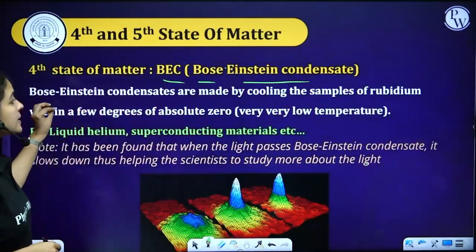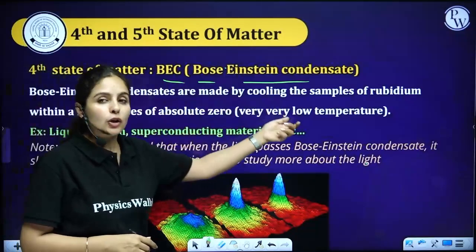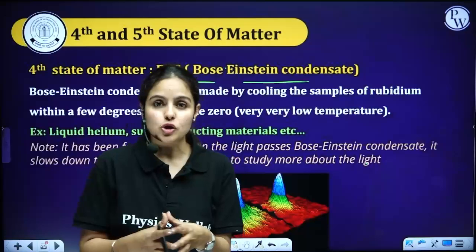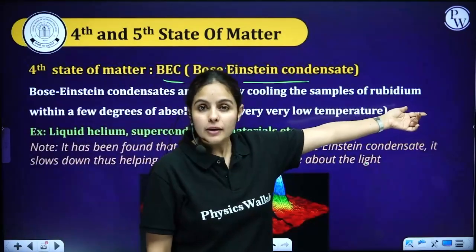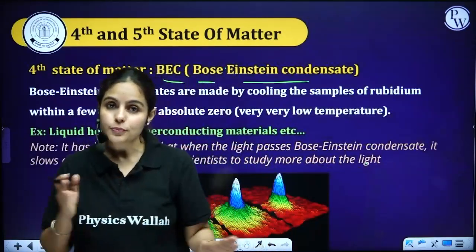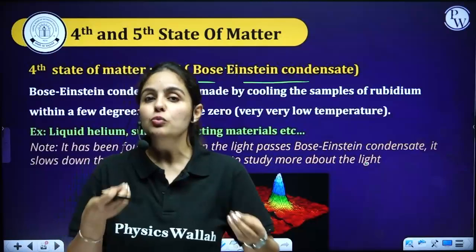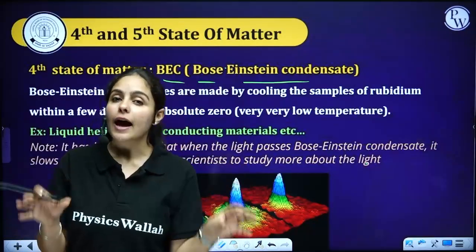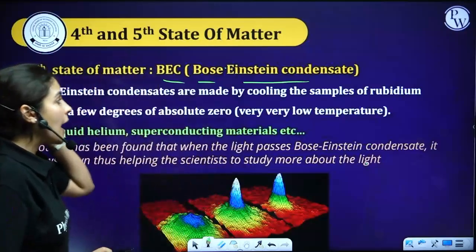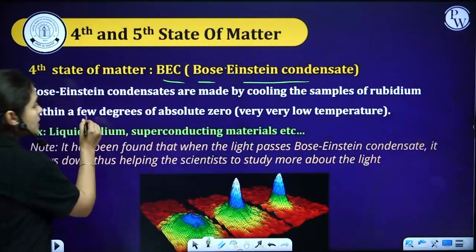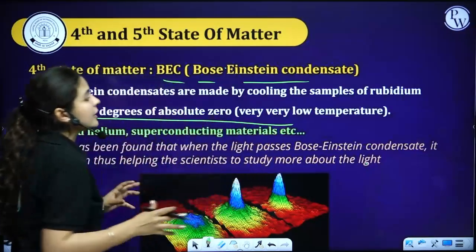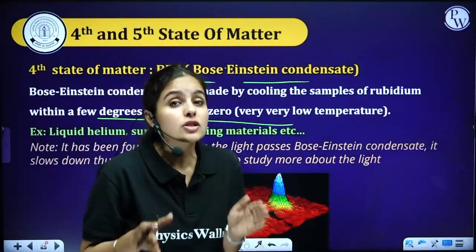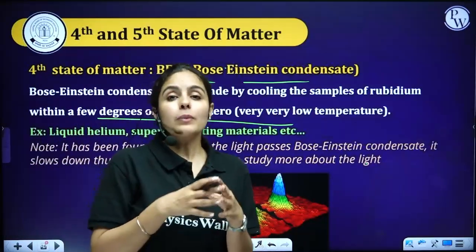So Bose-Einstein condensate was made by cooling samples of rubidium to a very low temperature. Obviously you guys are not aware of this element, so that is not a problem. I'm just explaining more than what's given in your NCERT, so just sit tight and listen. BEC works at a very low temperature, which is near absolute zero. It's quite a low temperature.